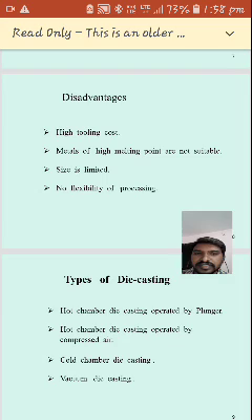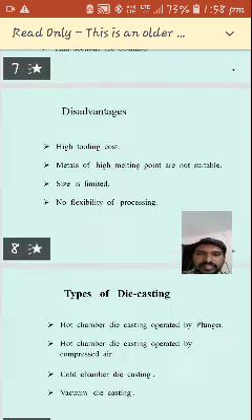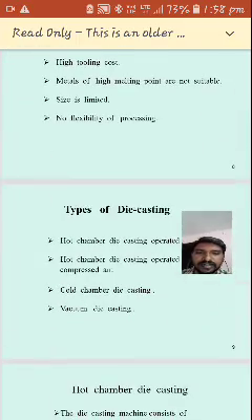So the disadvantages are high tooling costs, metals of high melting points are suitable, the size is limited, and no flexibility of processing. These are the advantages and disadvantages. So coming to the types.